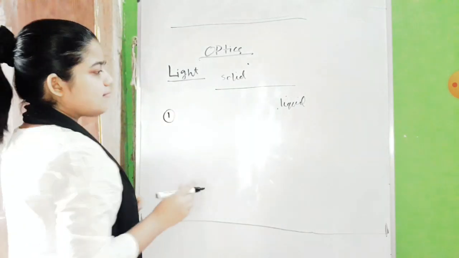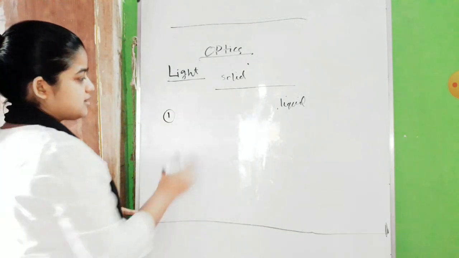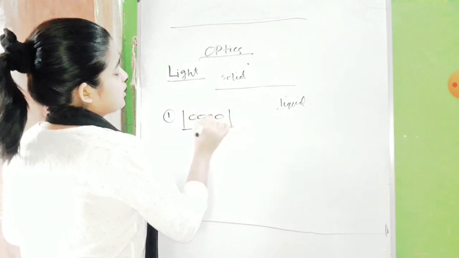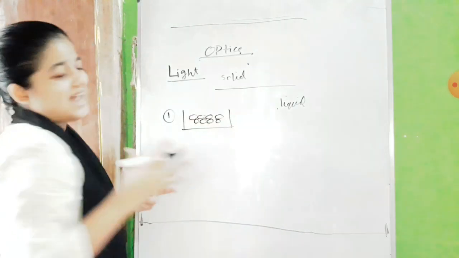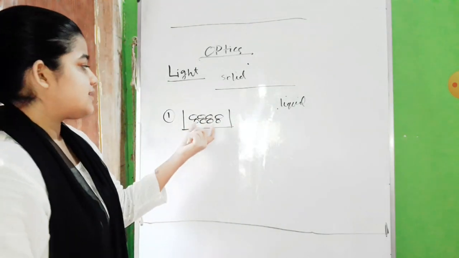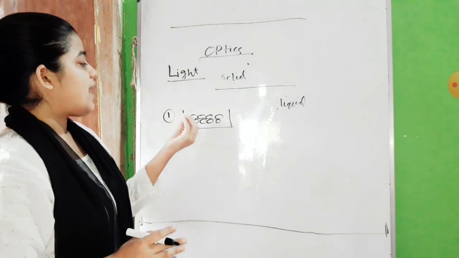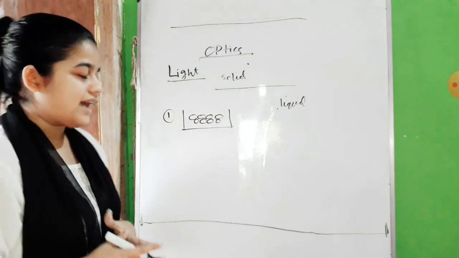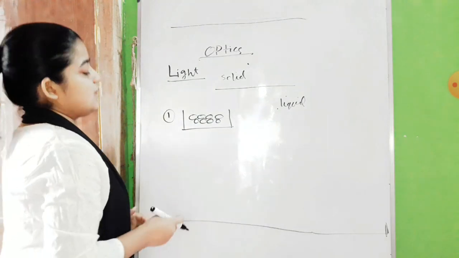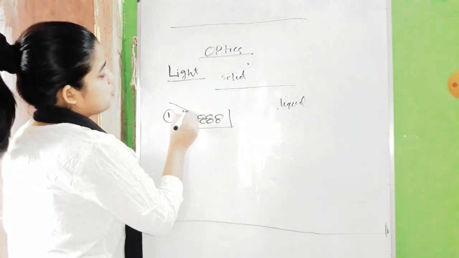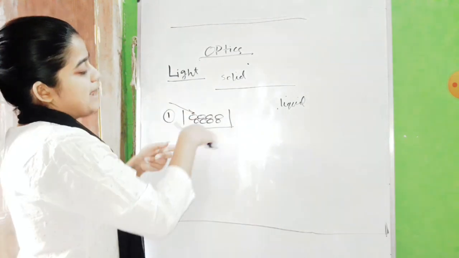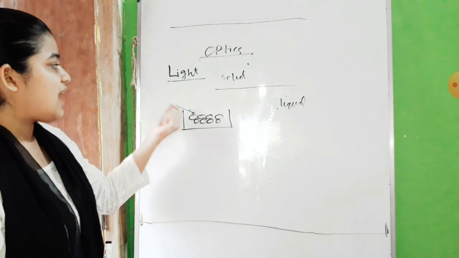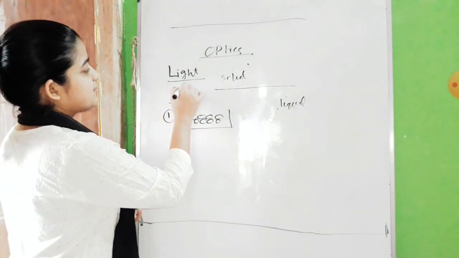See, there can be any matter within which atoms and molecules are tightly packed. Suppose this is a matter where all the atoms and molecules inside are closely packed. If a light ray wants to go through this matter, they will try to resist it, because you know light ray is a kind of energy.